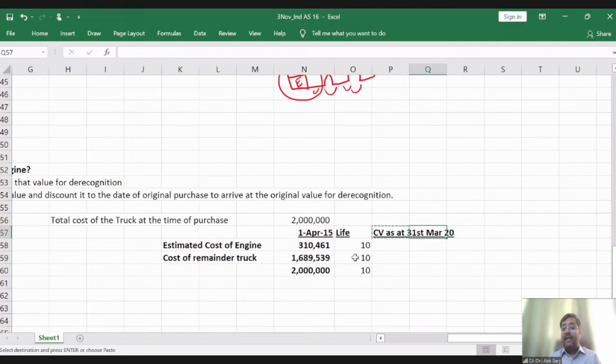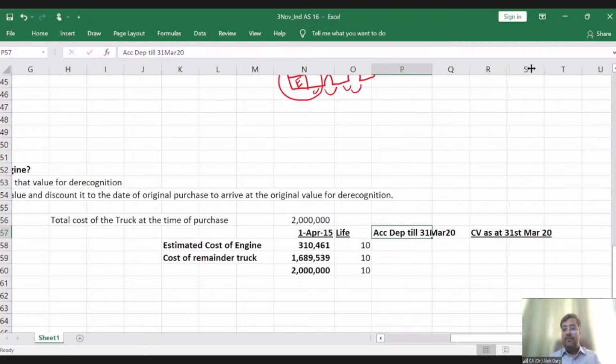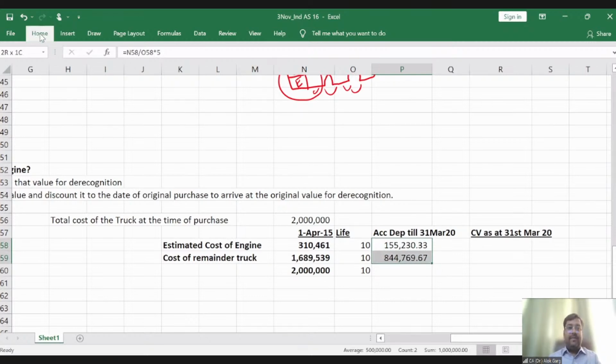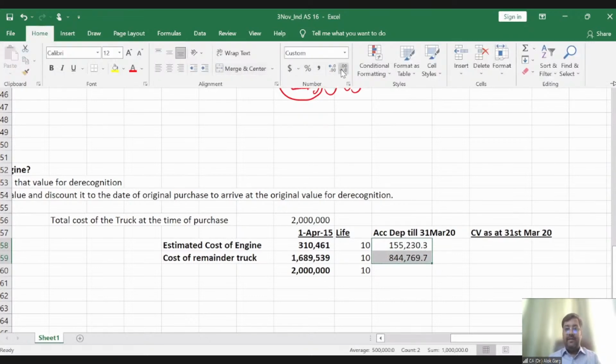So before calculating the carrying value as on 31st March 20, let's calculate accumulated depreciation till 31st March 20. Right? What is my accumulated depreciation? This divided by 10 multiplied by 5. Same formula will apply here. So 50% would have been depreciated.